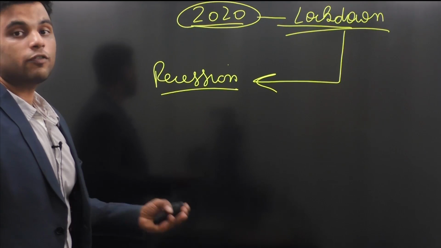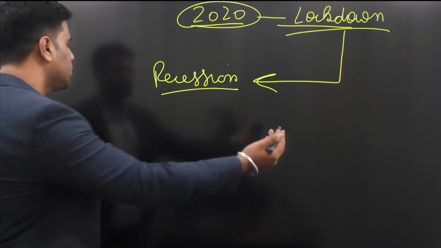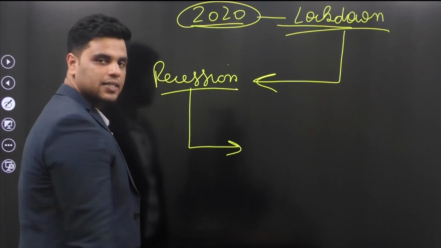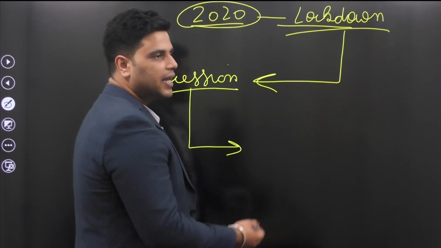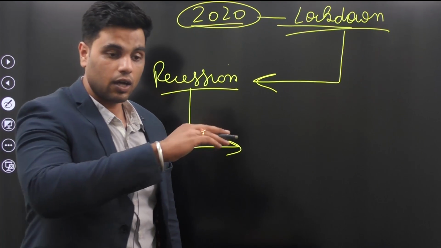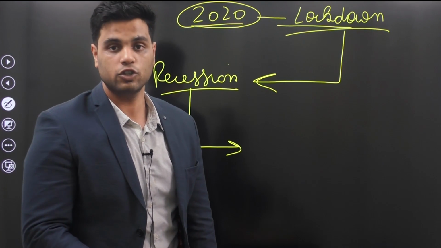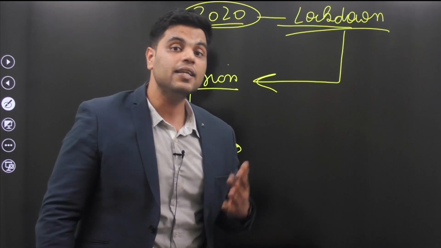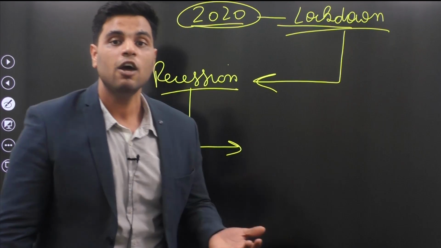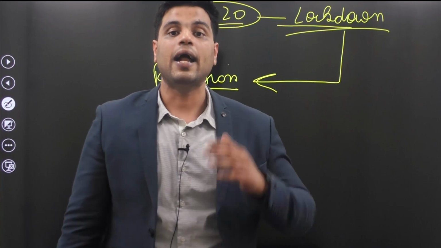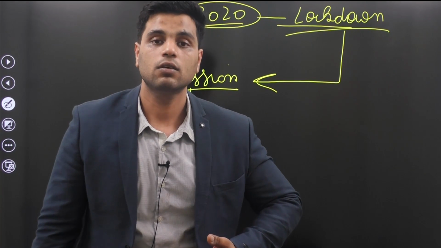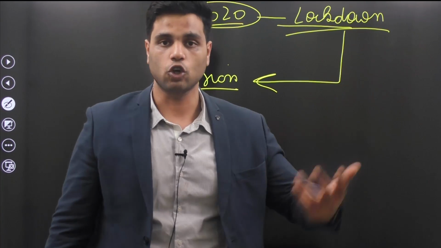Now, what's the impact of recession on employment levels? Well, naturally, everyone knows this: when there is a recession, there is a decline in the demand for goods and services. And when there is a decline in the demand for goods and services, factories are shut down and workers are fired from their jobs, right?